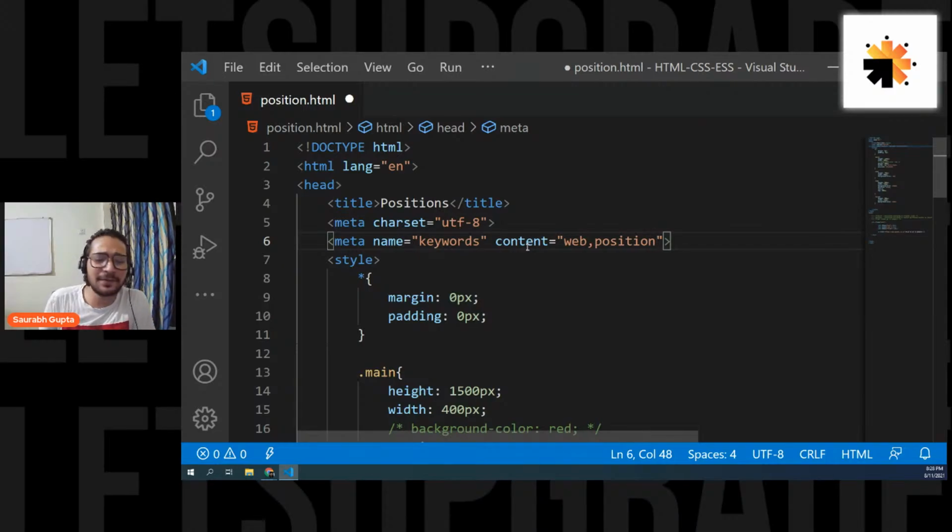Yes, it won't show on the page. Why? It's just the head. We know that whatever you write in head never shows on the page. We learned it on the first day, right? Head is only for the extra information, and that's why we write meta in head, because it holds the extra information.